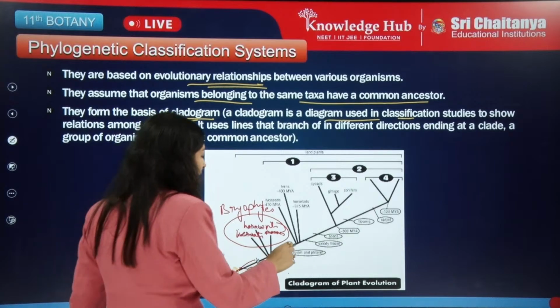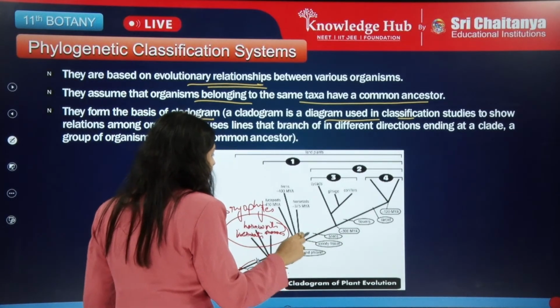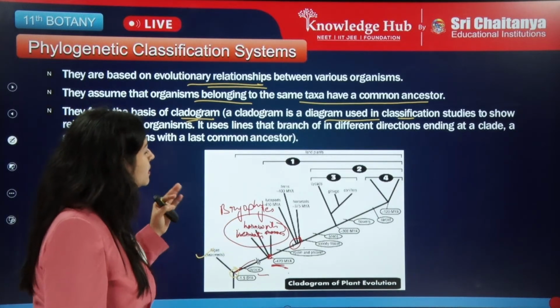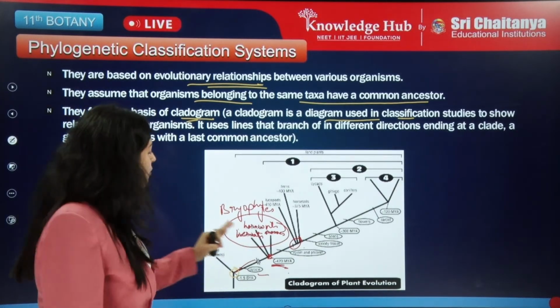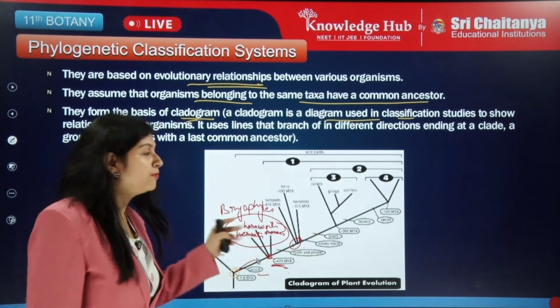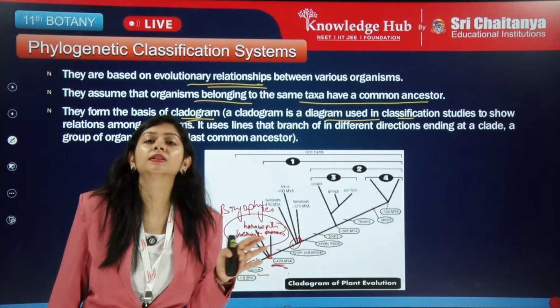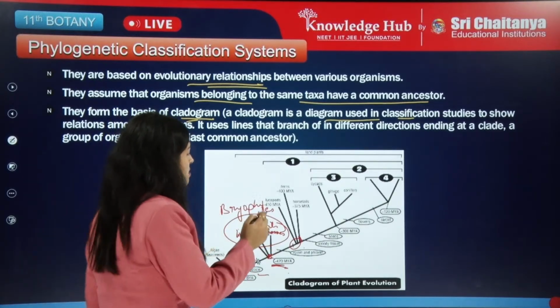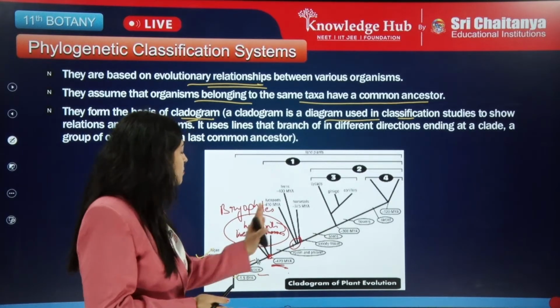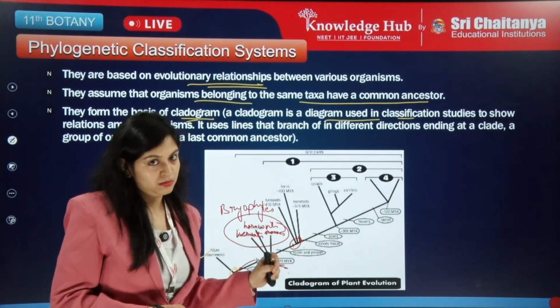Then from here we came to this particular one. So we have here the pteridophytes. Bryophytes are here, and at one more juncture we came to the pteridophytes. Pteridophytes are divided into three further groups: lycopods, ferns and horsetails. Approximately how much time? 375 million years ago.